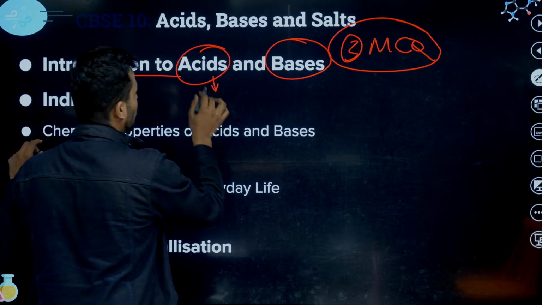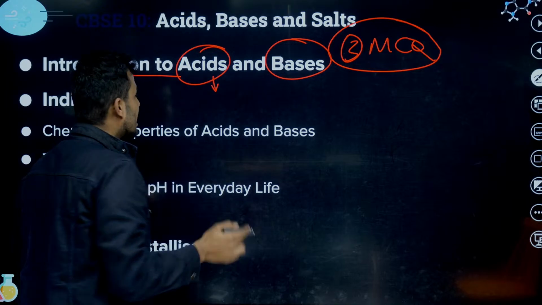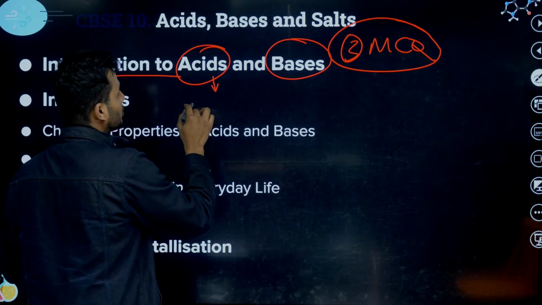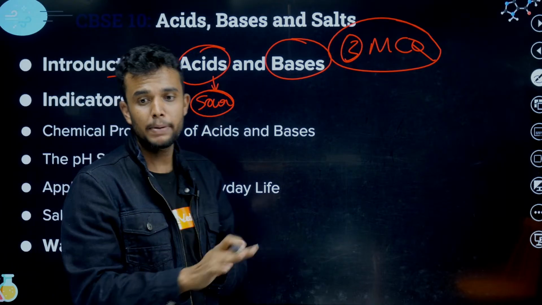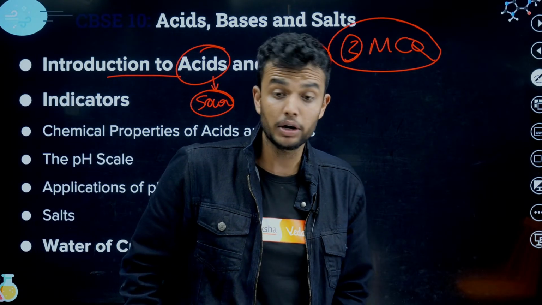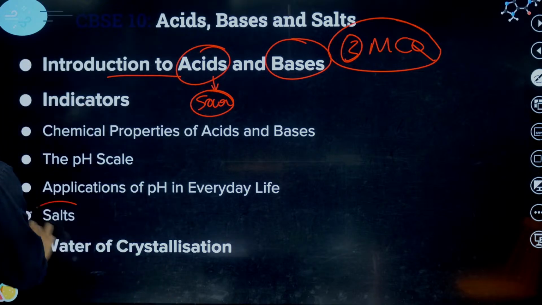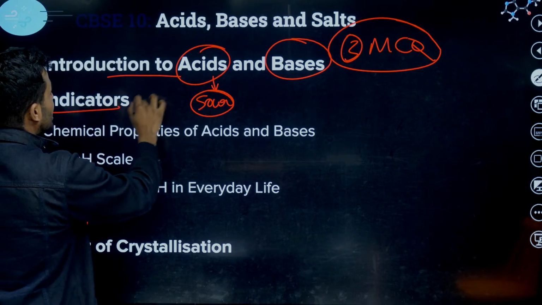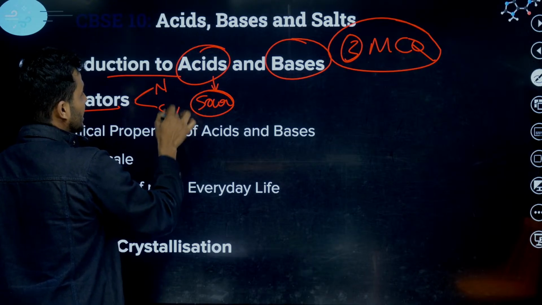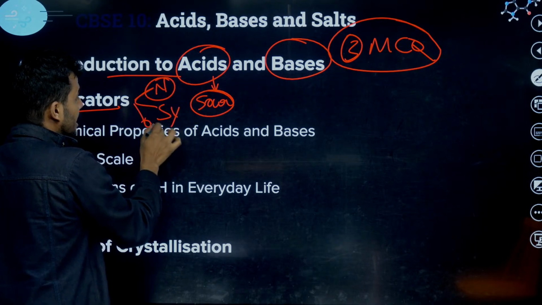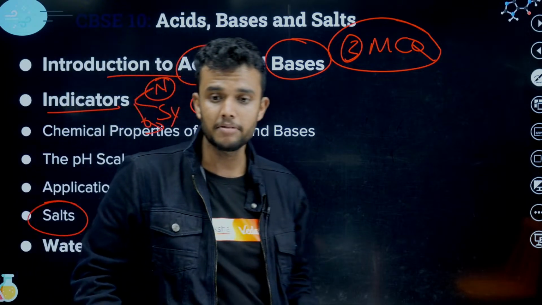Acids: the substances which are sour to taste are called acids. Bases are slippery to touch, right, students? Salts are important. Yes, this topic is very important. And what about indicators? In indicators, we have 2 types: natural indicators and synthetic indicators. Also olfactory indicators, very important, students. One MCQ is coming from olfactory.